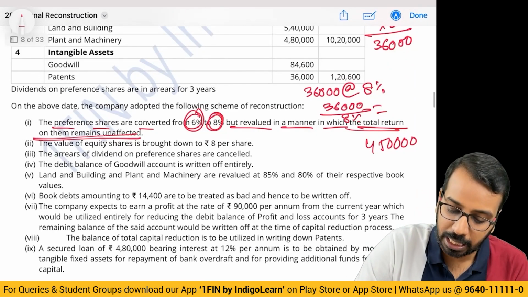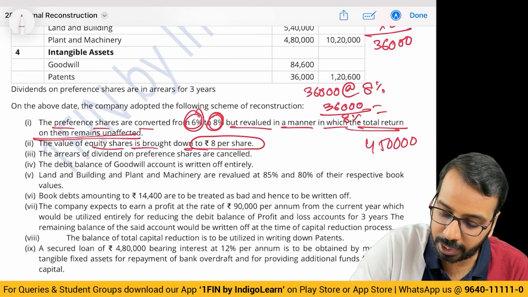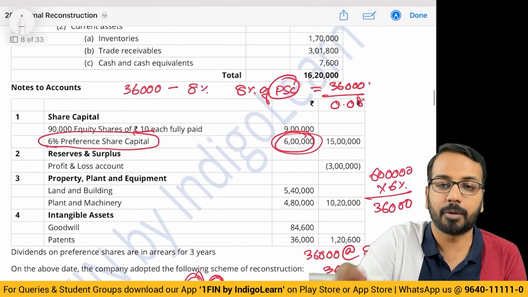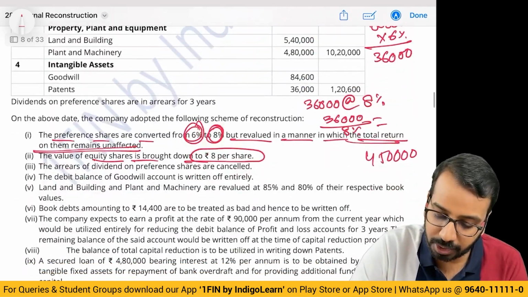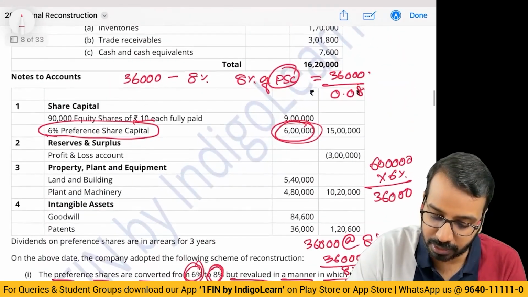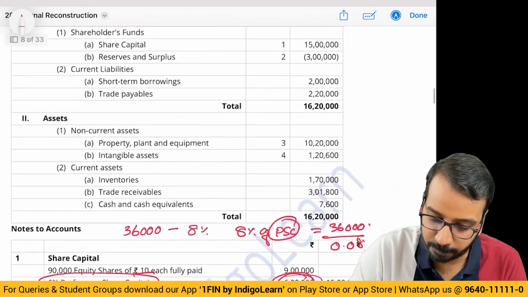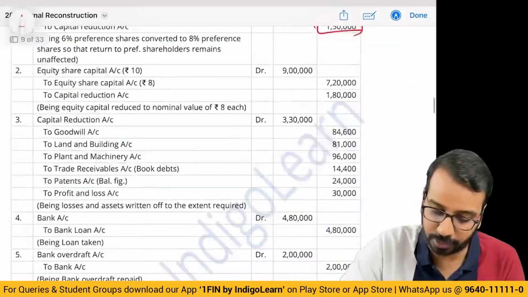Okay, then value of equity share is to be brought down to 8 per share. What is the value? 10. From 10 you will bring down to 8. Arrears of dividend and preference shares are to be cancelled. Is there any arrear given in the balance sheet? They have not given, so there will be no entry for that.